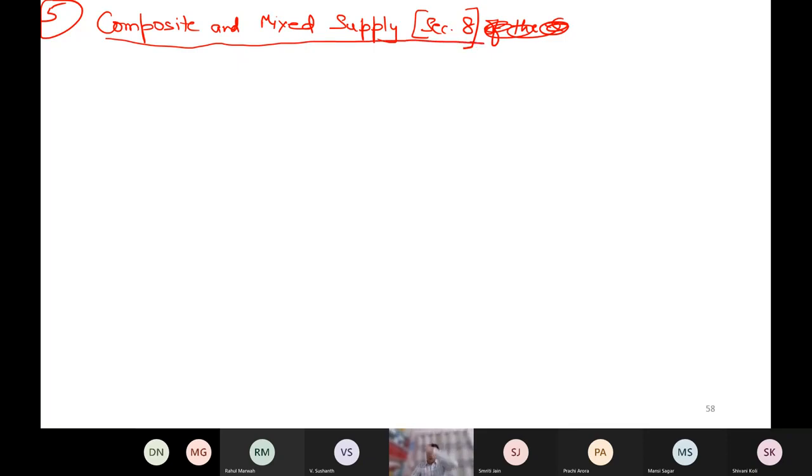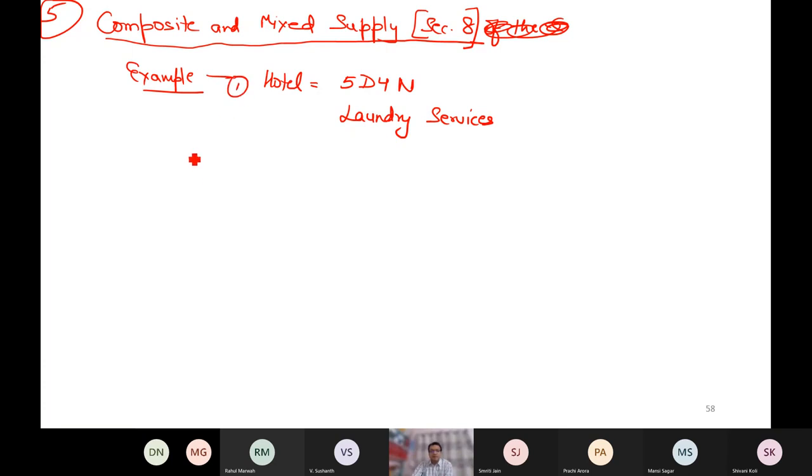Now I would like to explain with the help of examples. When you go in any hotel for a stay of, for example, 5 day 4 night, do you know you also get laundry services free? Laundry services, free or chargeable doesn't matter, but you can avail the laundry services. When you go in any hotel for a stay, you can get laundry services. It is for the first example. Second example,